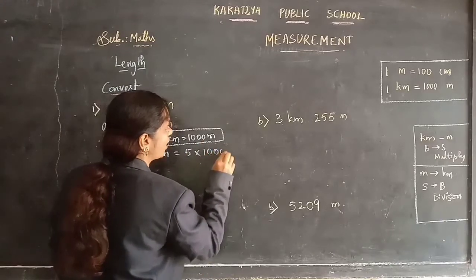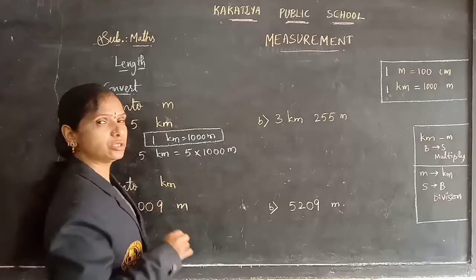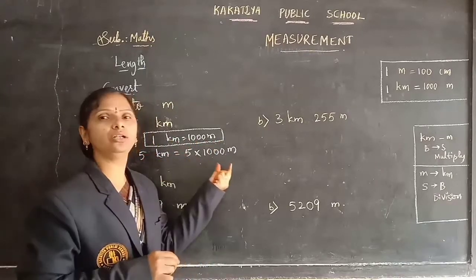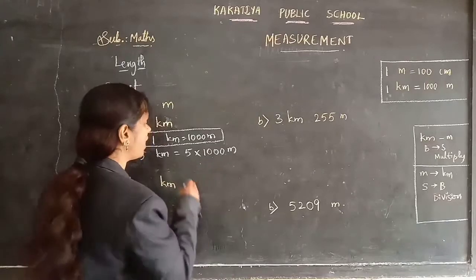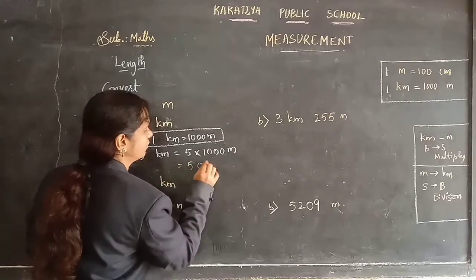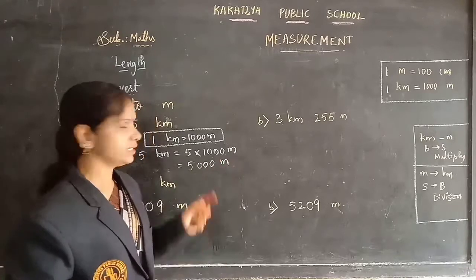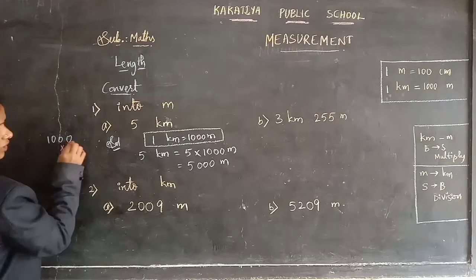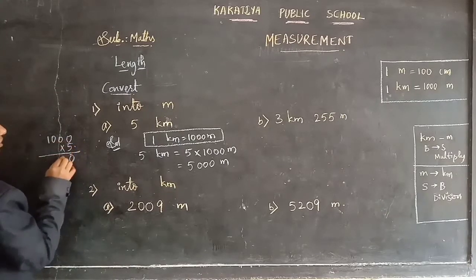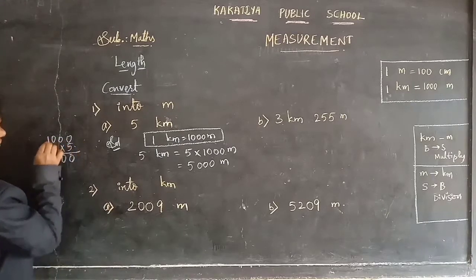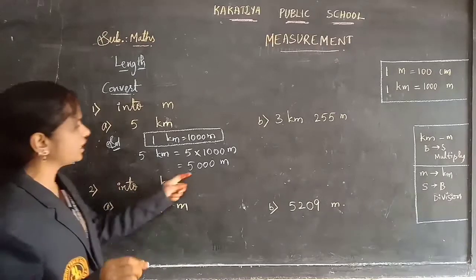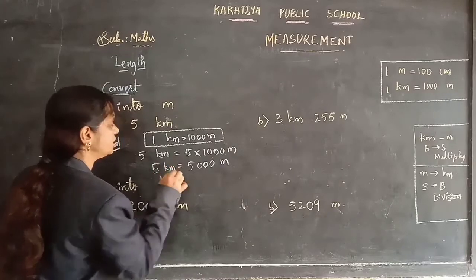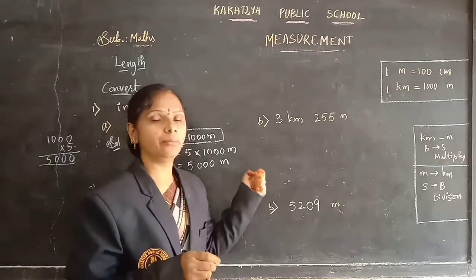So 5 kilometers is 5 into 1000, nothing but 5000 kilometers. Sorry, 5000 meters. You can do simplification also. 1000 into 5: 5 zeros are 0, 5 zeros are 0, 5 zeros are 0, 5 ones are 5. So 5000 meters. We converted 5 kilometers into meters, which is 5000 meters.